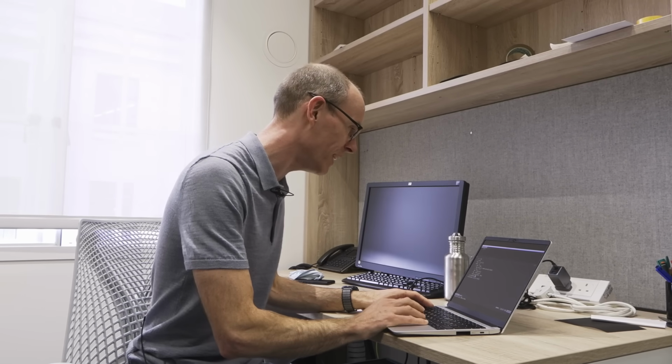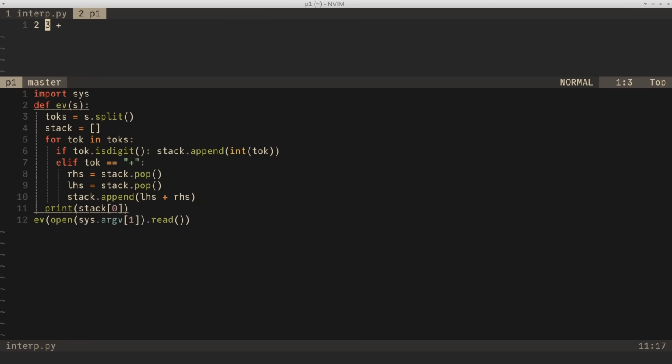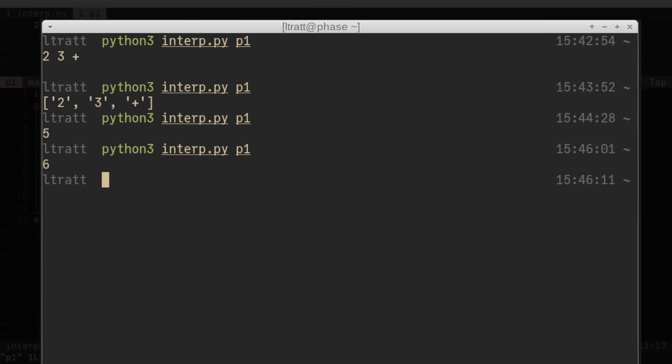Let's check I'm not completely lying. We'll change the 3 to a 4 if I can do that. So it really prints out 6. Very good. So that's the first little bit. So now what we've got is, we'll call that an expression evaluator. It's a little simple mathematical expression, and it works.